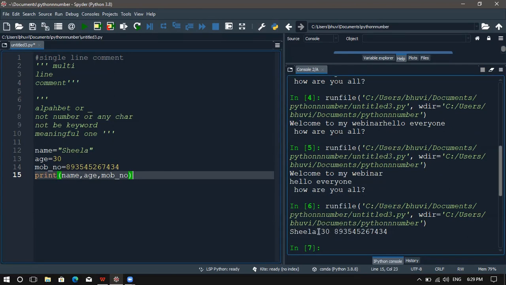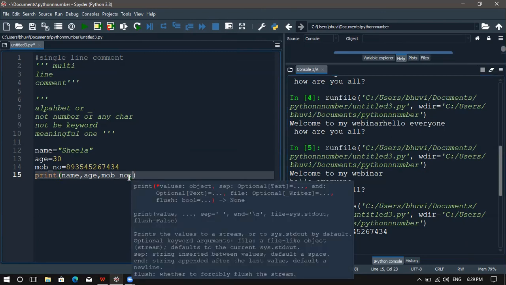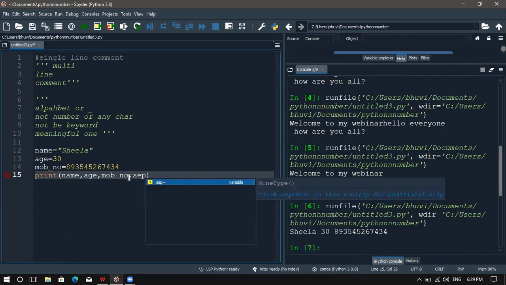Okay. So instead of space here, if you want to have some other symbols like colon, question mark, you can use a parameter. Which parameter can we use? Any ideas? Okay, we can use the parameter sep, which will separate the values.